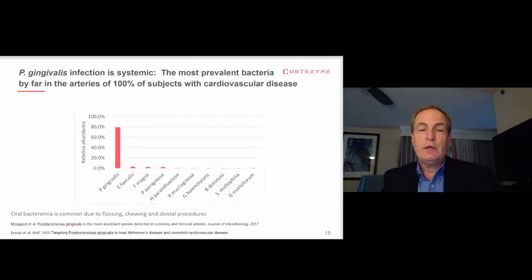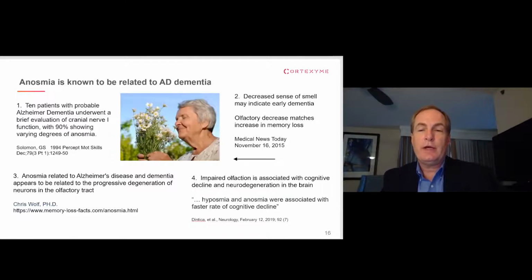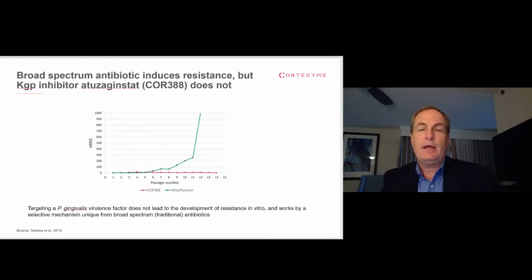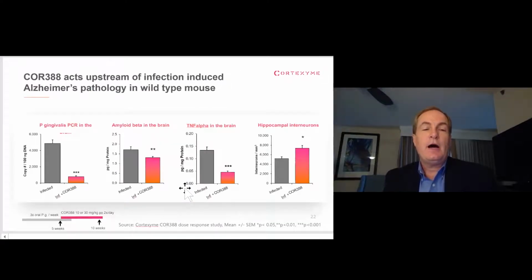And then we went on to test Core388 in this model. And here are the data. The prior slide I showed you was an academic group that treated for 22 months, so they showed really big differences. We were working more quickly here in a drug development timeline, and so we treated for only 6 weeks. We exposed them to the P. gingivalis infection for 6 weeks, and then treated with Core388 or atuzaginstat for 5 more weeks.